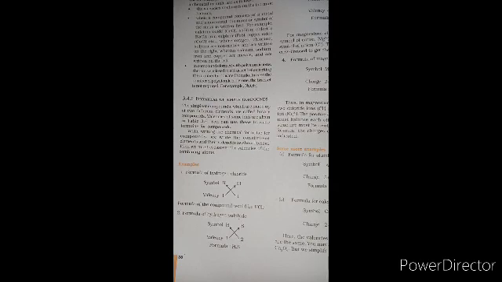The simplest compounds which are made up of two different elements are called binary compounds. The valency of some ions is shown along with the formula. Now let us see the formula of hydrogen chloride. First we need to write the symbols. Symbol of hydrogen is H, symbol of chloride is Cl. Valency of hydrogen is 1, chloride is 1. So interchange the valency, then you will get HCl.